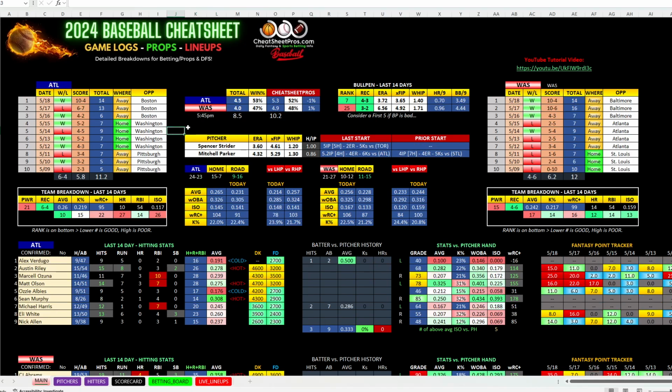Atlanta, I do like Atlanta. This is one of the first games that did jump out at me. You can see here they've won 3 of the last 4, 5 of the last 7. They've been doing really well, but keep in mind they did play Washington. Well, actually, they just played this 4-game series against Washington and beat them 3 out of 4, but keep in mind these games were close: 5-2, 5-4, 5-2, 4-3. So they are not good on the run line, and this line was like minus 185.